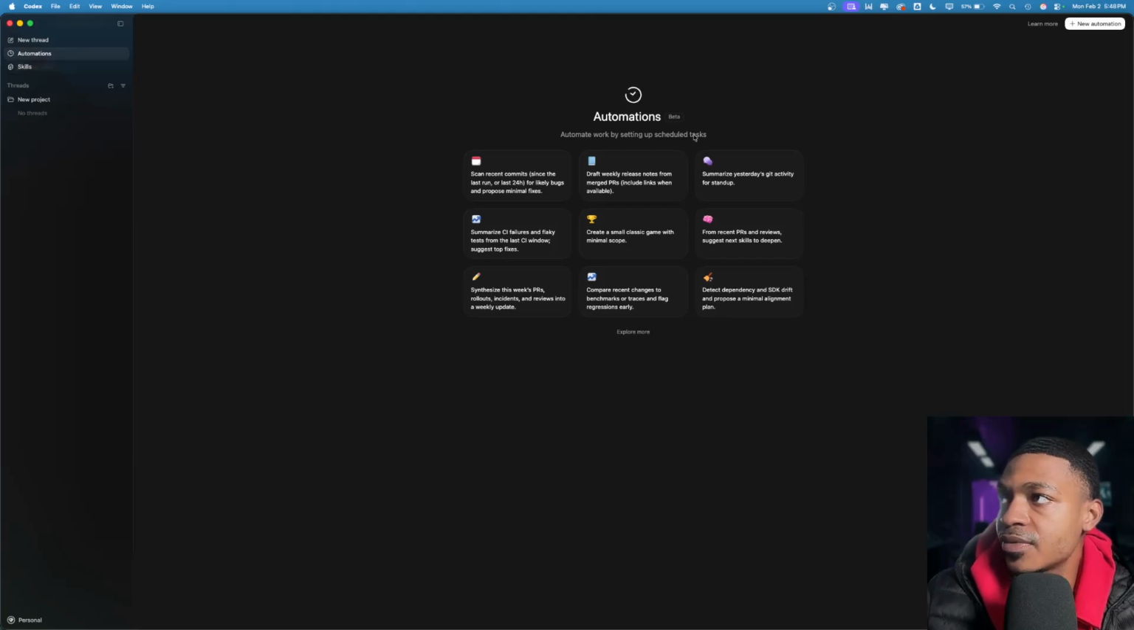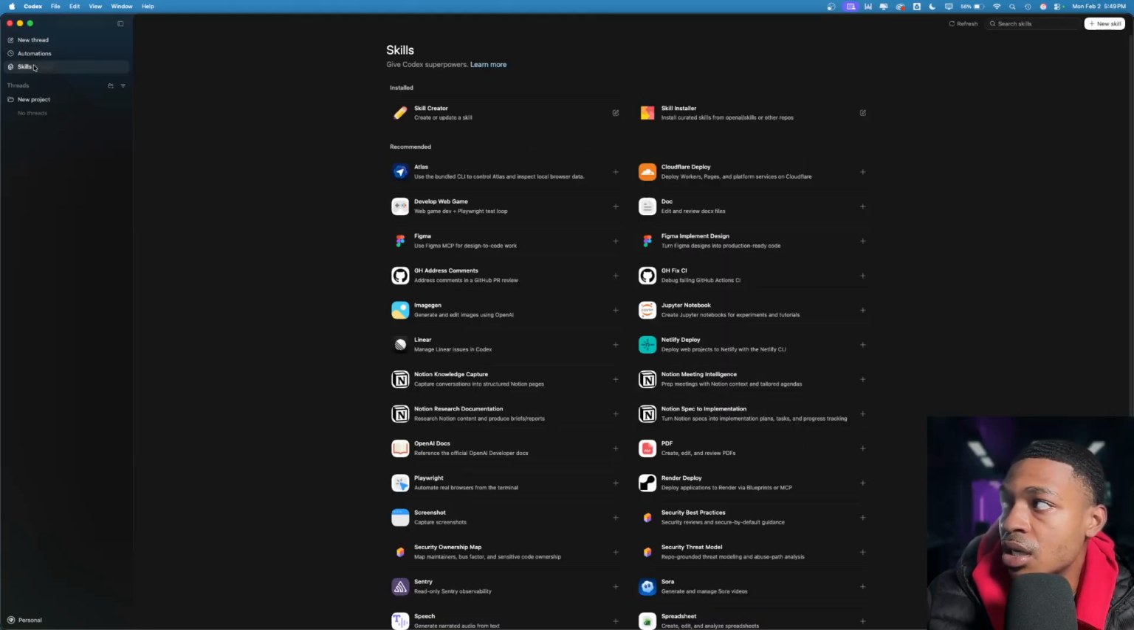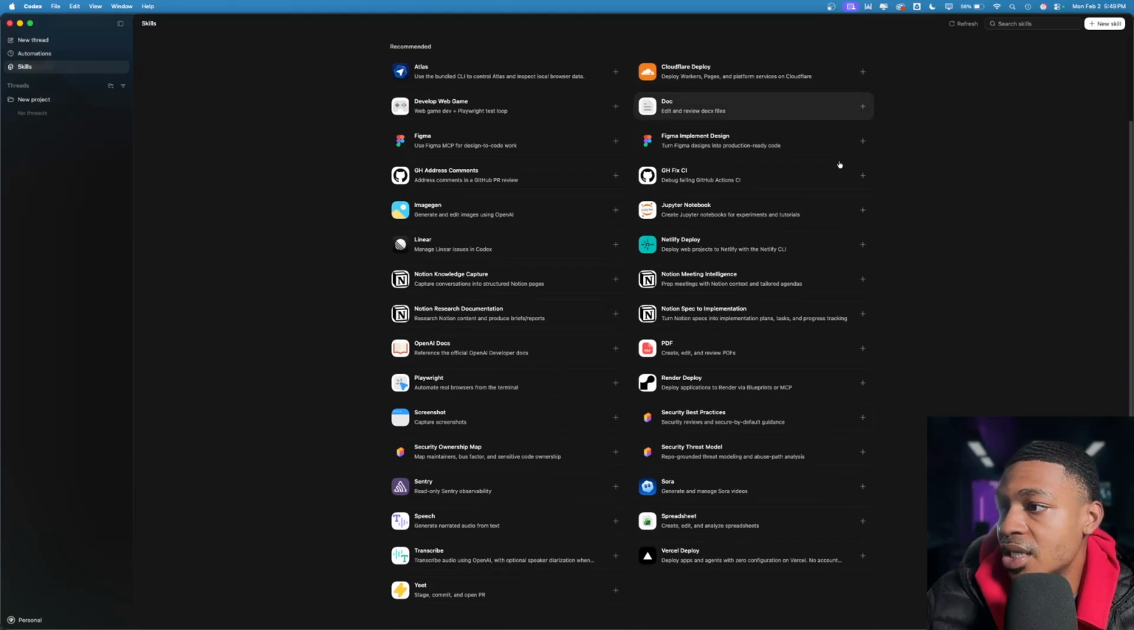Automations over here, they have some samples for you. Explore more. So tons of samples. Summarize yesterday's Git activity from recent PRs and reviews. Suggest new skills. Update agents.md. All types of stuff. Then you have the different skills. They have the skill creator skill, the skill installer skill, and tons of other skills for you guys to use. You can even generate videos with Sora, which I think is pretty cool.